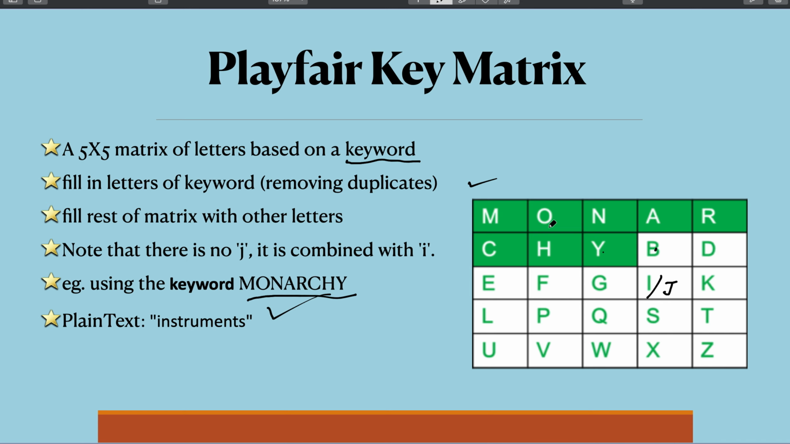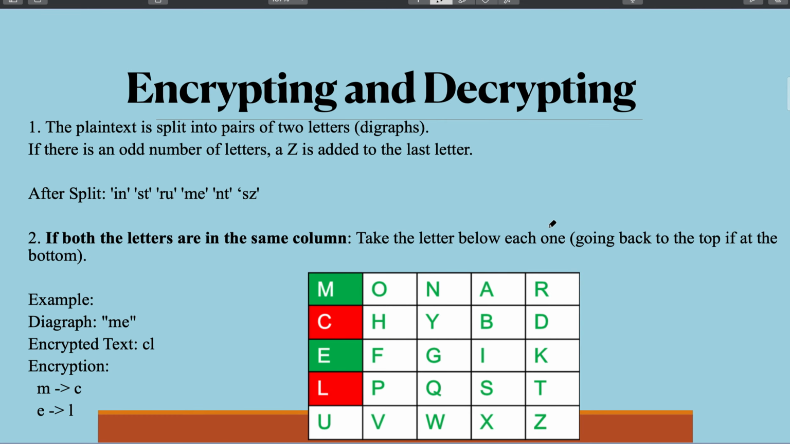Using this matrix, the plain text which we are going to encrypt is instrument. The first step in the plain text encryption is to split the plain text into two letters, or digraphs. Digraphs means pairs of letters. So let's see the example.